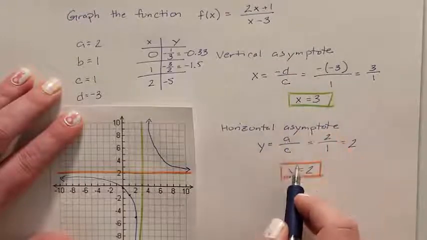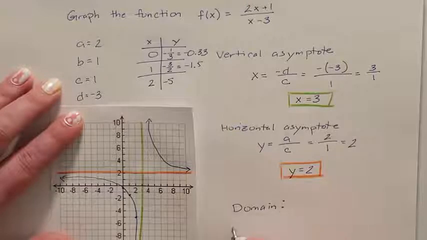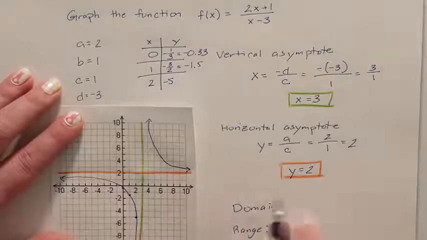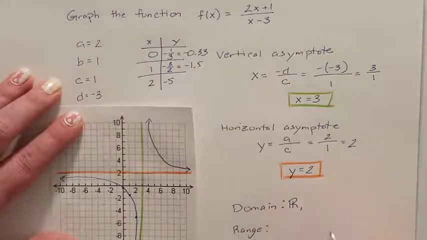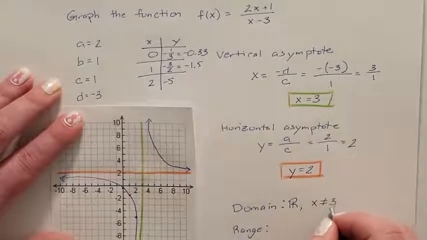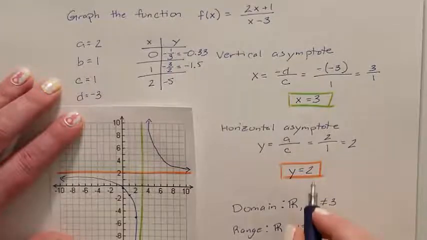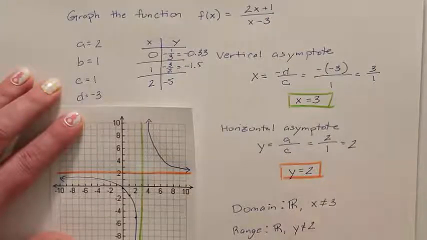We already know what our asymptotes are. So now I need to figure out what is my domain, what is my range. Domain talks about x's. We know on hyperbolas, our domain is always going to be all real numbers, but there is a specific x that we are never allowed to use, and it's the x asymptote. Range, we know it's also always all real numbers, but there's a specific y, it's the y asymptote that we're never allowed to use.